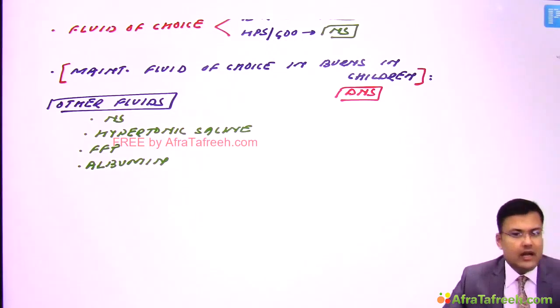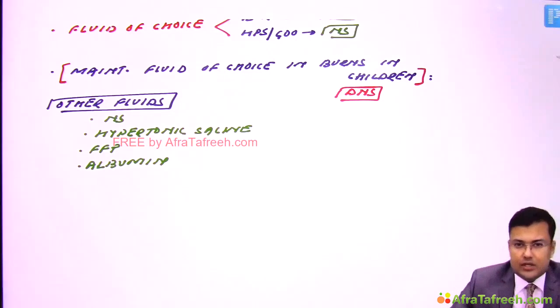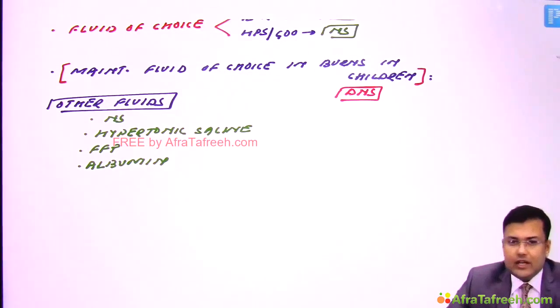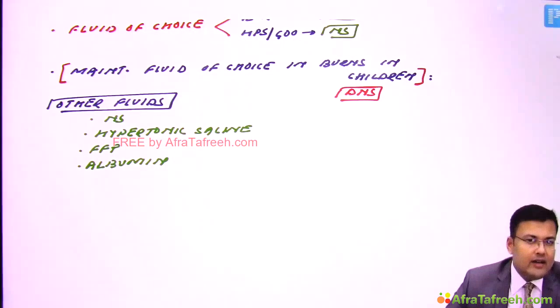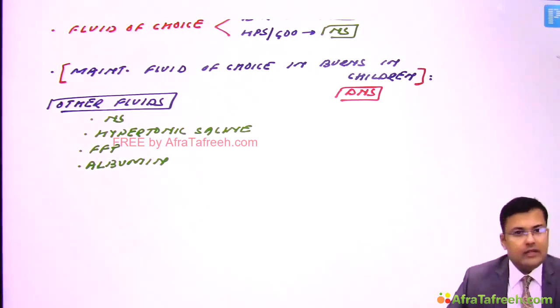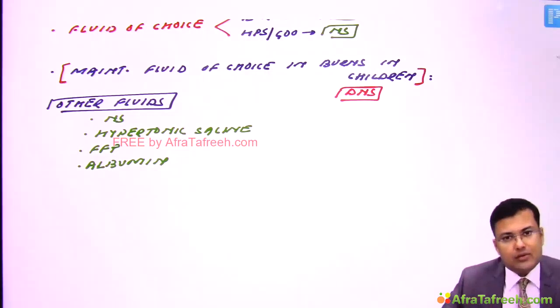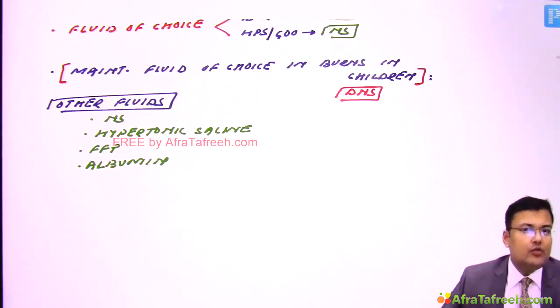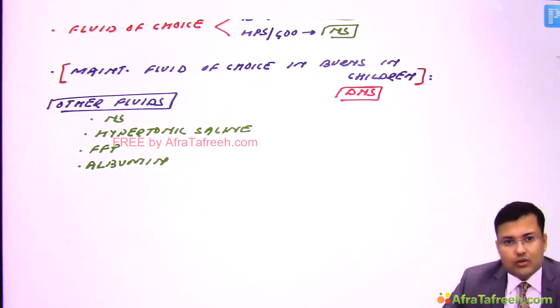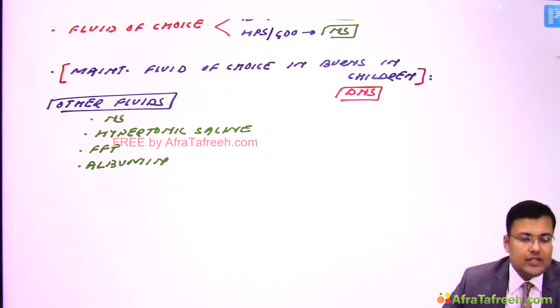Now there is one condition known as burn shock. The patient is in the state of hypovolemia. You started the fluid and you started giving crystalloids, ringer lactate. Despite giving crystalloids, there is no improvement in the patient's overall status and no improvement in blood pressure, so obviously there is no adequate perfusion. This situation is burn shock.